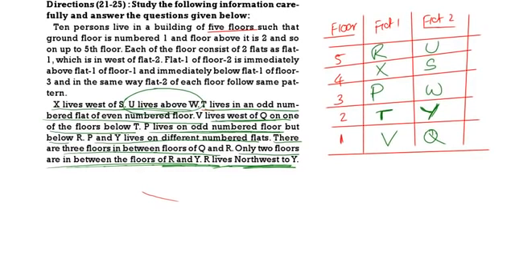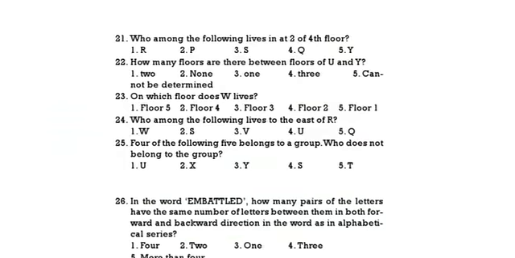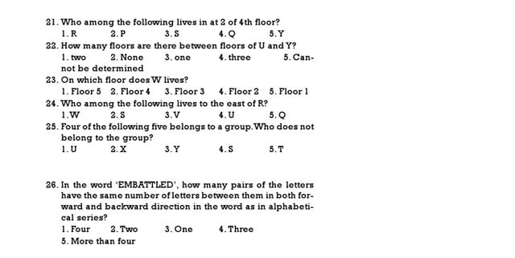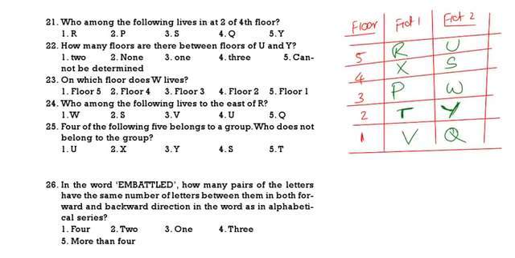See the questions. See question 21. Who is living at flat 2 of the 4th floor? This is the 4th floor. Flat 2, who is living? How many floors are there between U and Y? 2 floors. Then on which floor does W live? W lives on the 3rd floor.